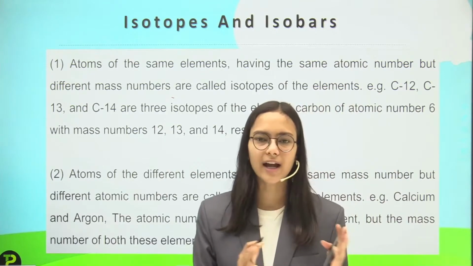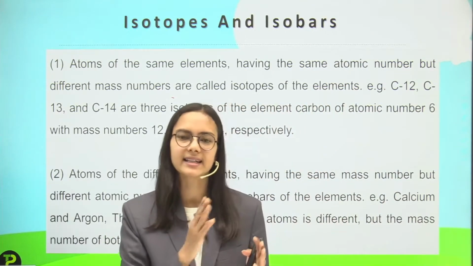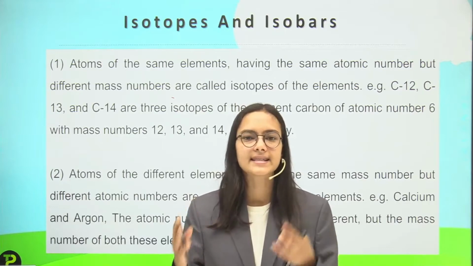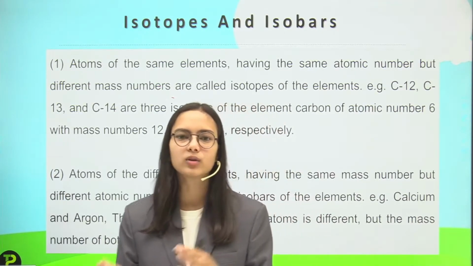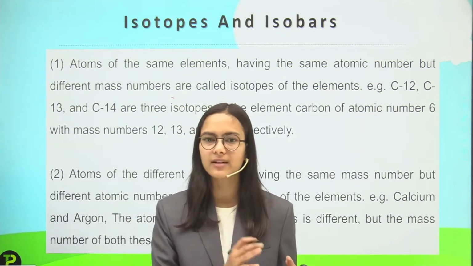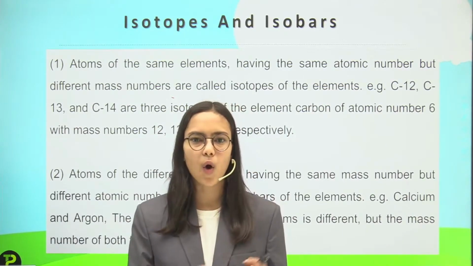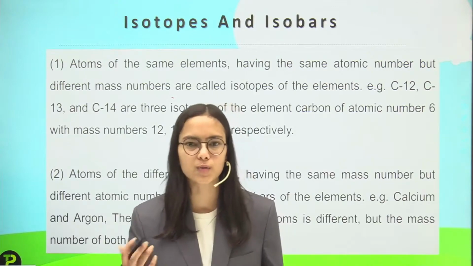Like the atomic number is the same for C12, C13 and C14. What is it? It is 6. So the atomic number is the same, but talking about the mass number, it is 12, 13 and 14. So it is different. So they all have a relation of isotopes with each other.